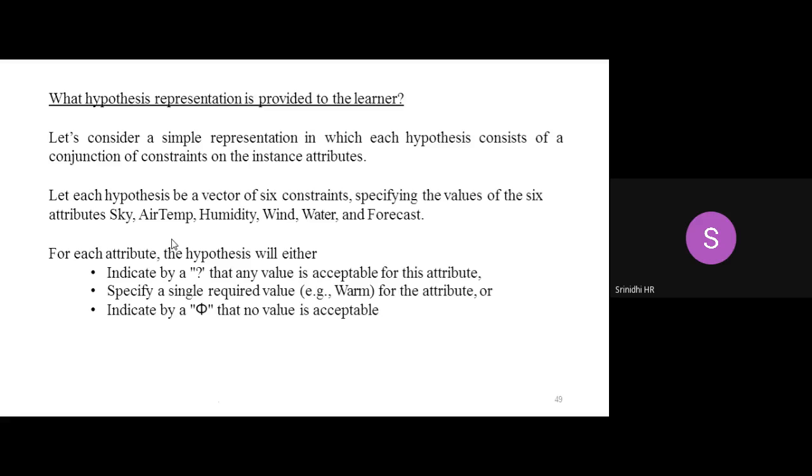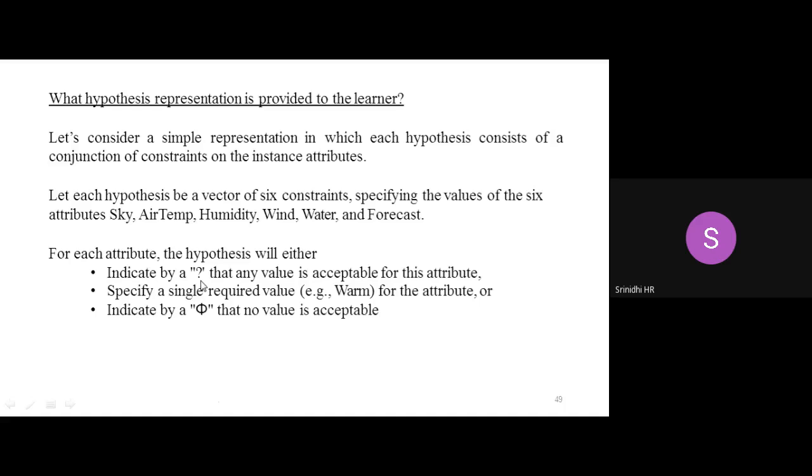Out of all 6 attributes, each attribute in the hypothesis can be applied with 3 notations. If an attribute is represented by a question mark, the first notation, it means that it is a general hypothesis. Any value can be represented over there.